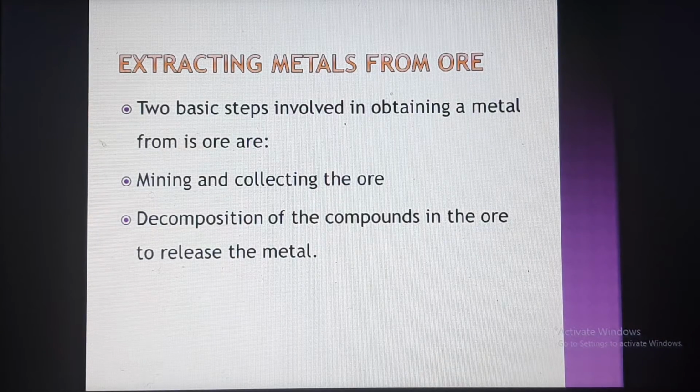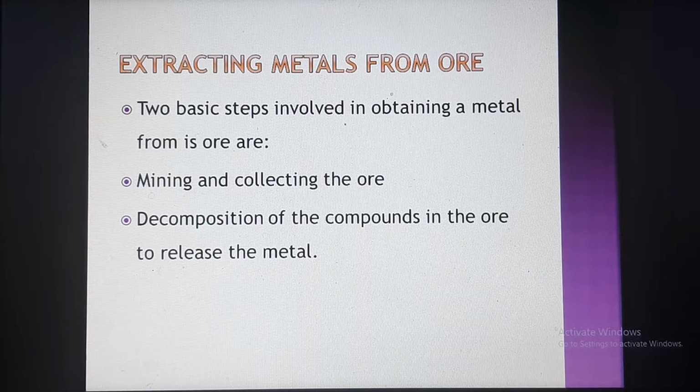Now we are discussing how to extract the metal. This extraction process involves two steps. First one, mining and collecting the ore. Second one, decomposition of the compounds in the ore to release the metal. We know metals are found as ore in the earth's crust. First we have to separate these ores from the earth. That process is called the mining process. Mining and collecting the ore, that is the first process.